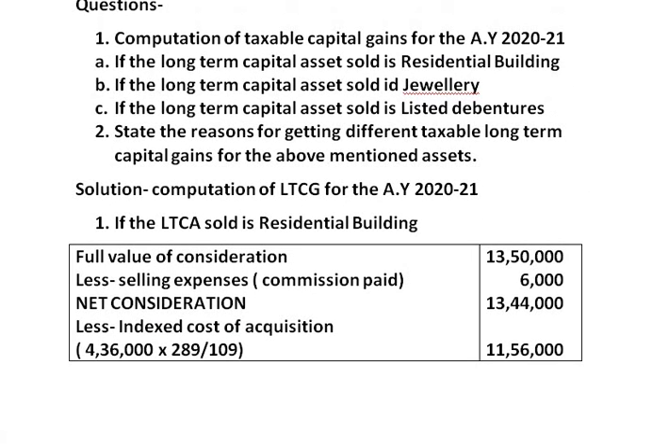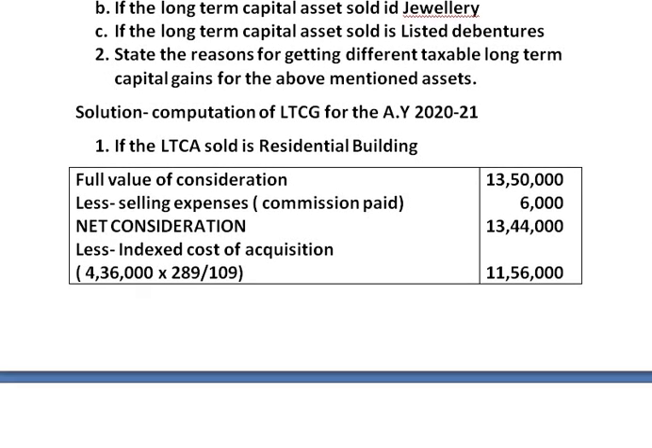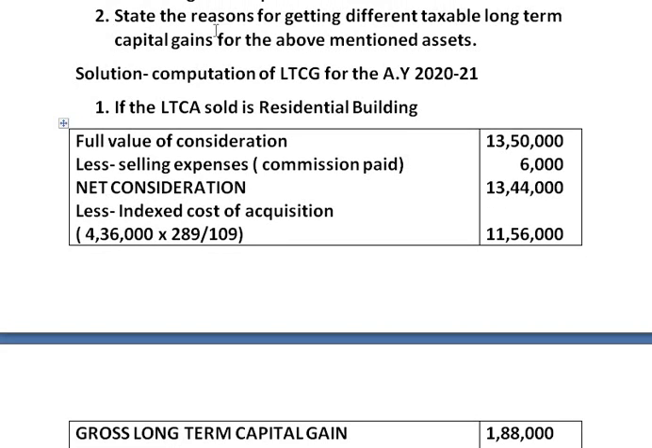Now the second question is, we have answered A, B, C from the first question, that is we have calculated long term capital gain if the asset sold is residential building, if it is jewellery, if it is listed debentures. Now the second question is, state the reasons for getting different taxable long term capital gains for the above mentioned asset. What are the reasons that we have got different capital gains?